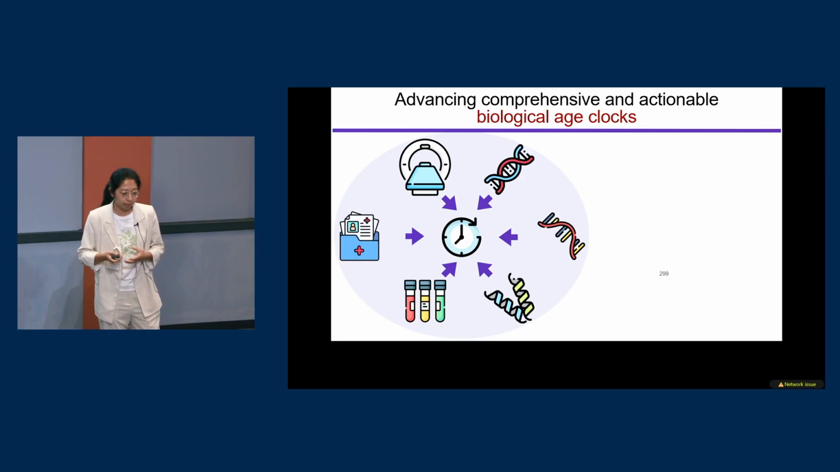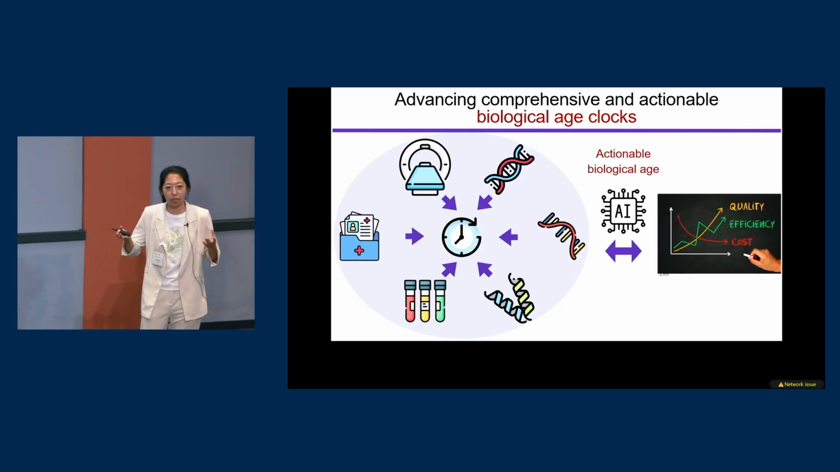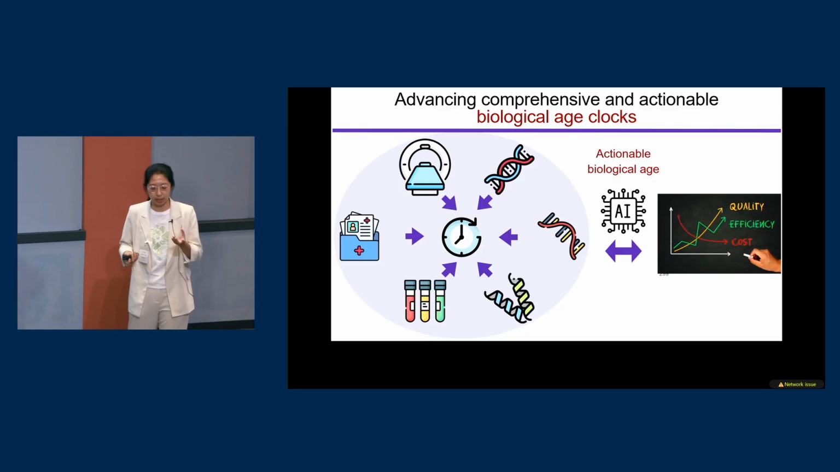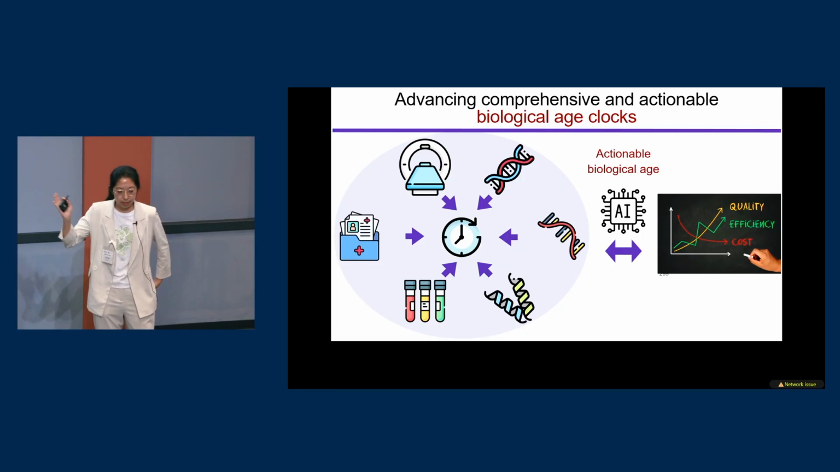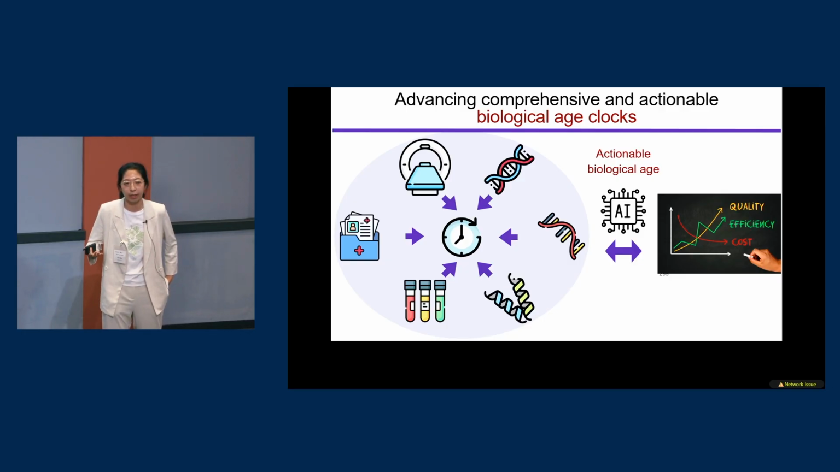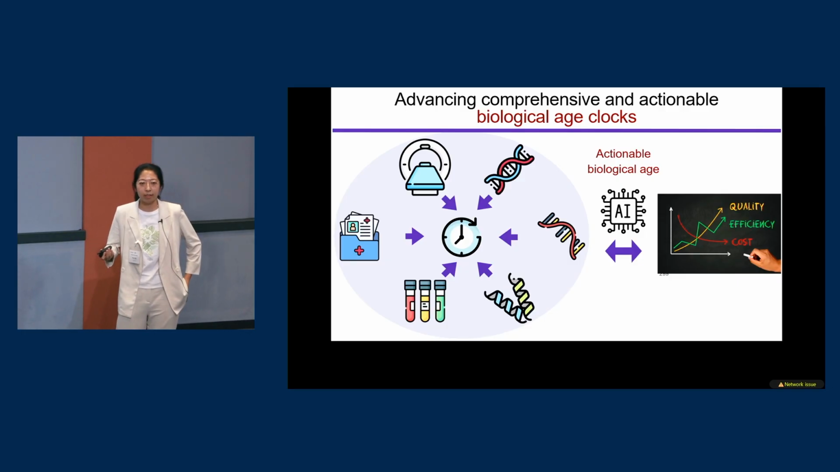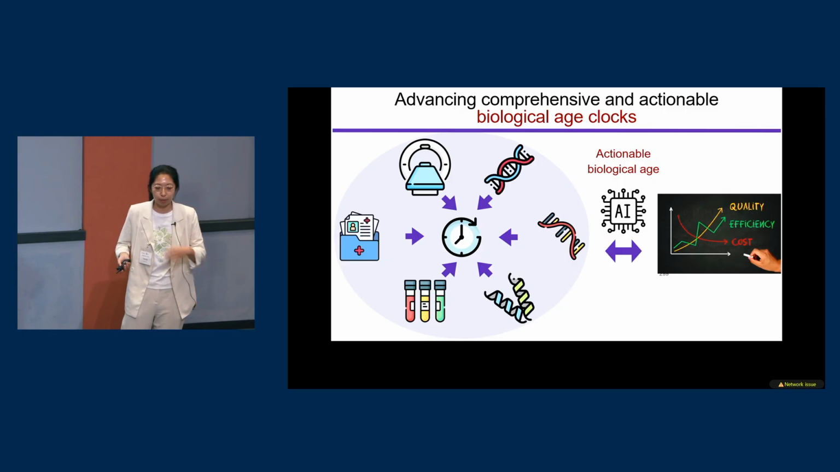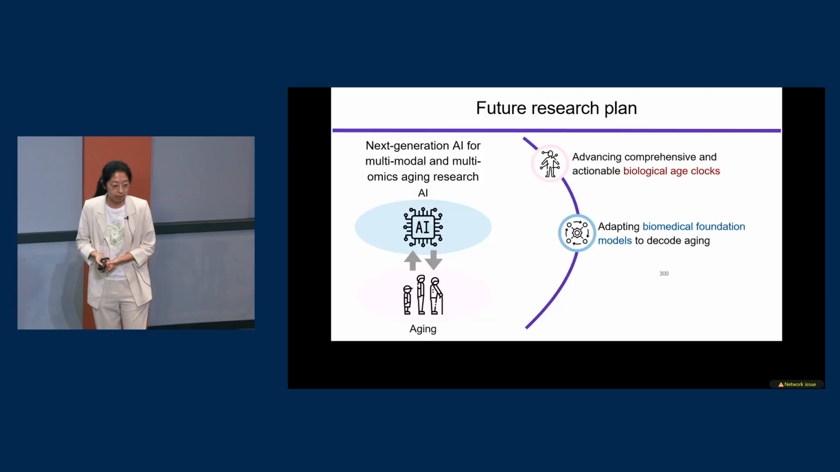And also, to make the biological age clock truly actionable, we need to take cost and efficiency into consideration. So in this proposed project, we will use AI models to build a cost-aware biological age clock that balances accuracy and efficiency so that it is practical in real-world usage.